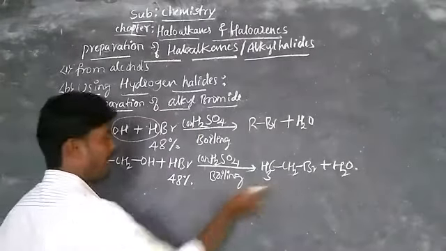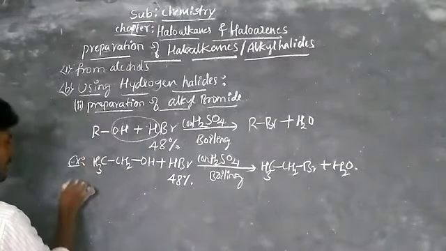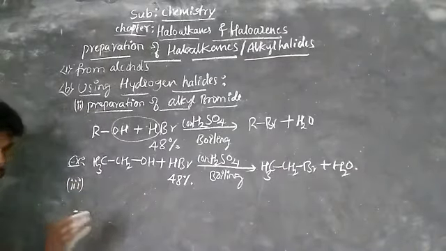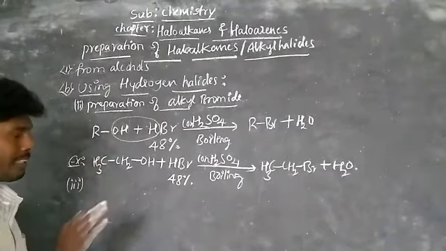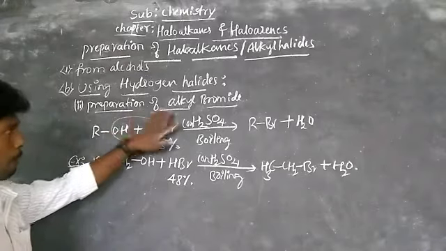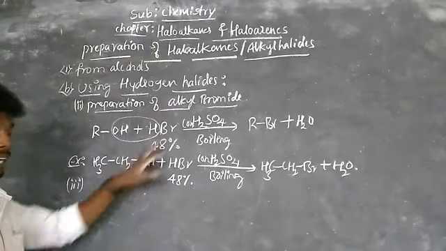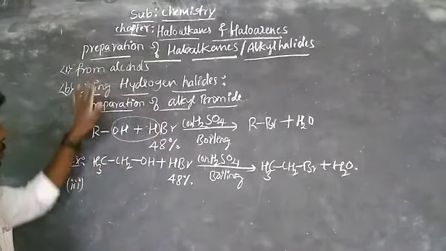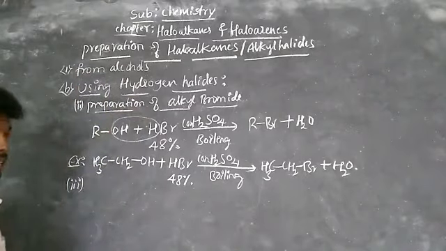alkyl bromide. Similarly, the next method is preparation of alkyl iodide, also only by the Groves process, using alcohols and hydrogen halides.